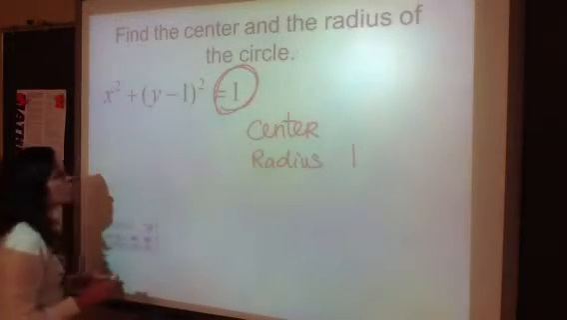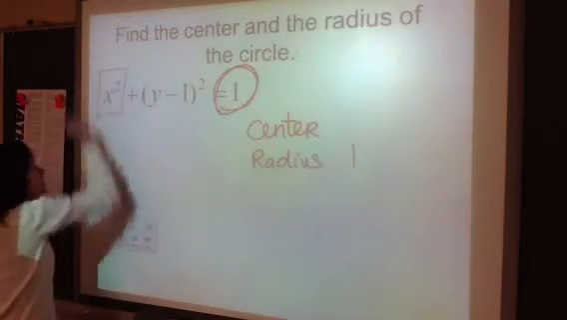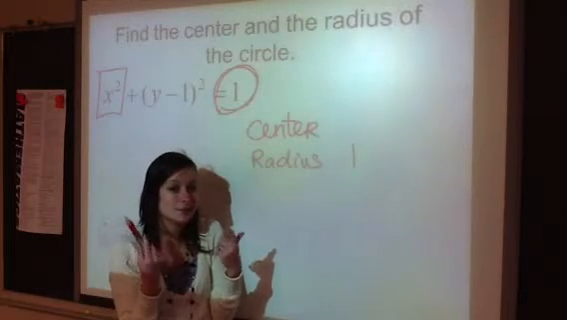Alright, the center is harder to tell. You look for the parentheses. This does not have a parentheses with it. So what does that tell you the x value is? I just told you on the last slide. It's 0.